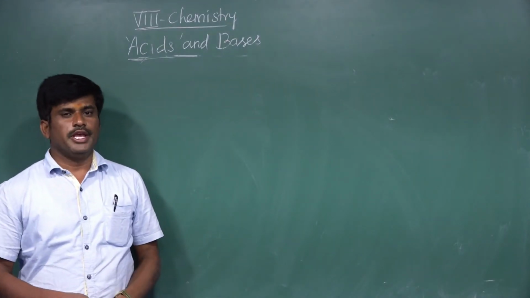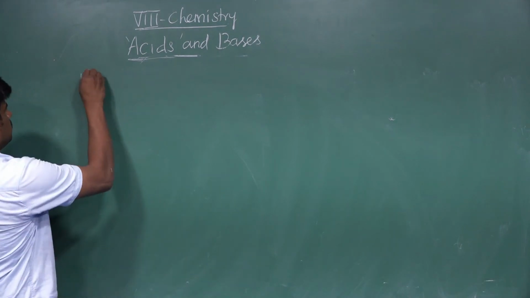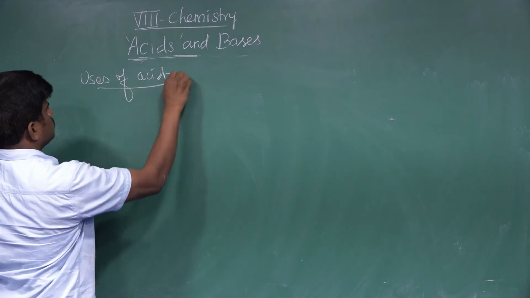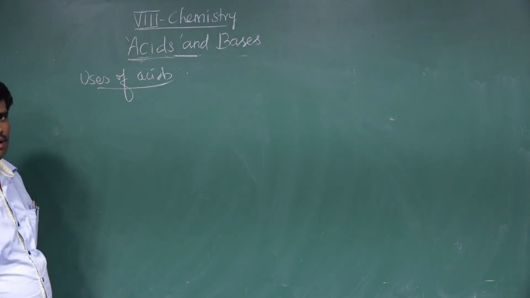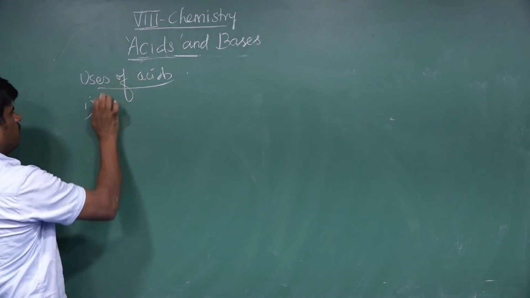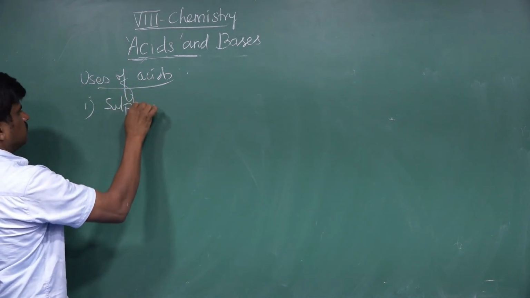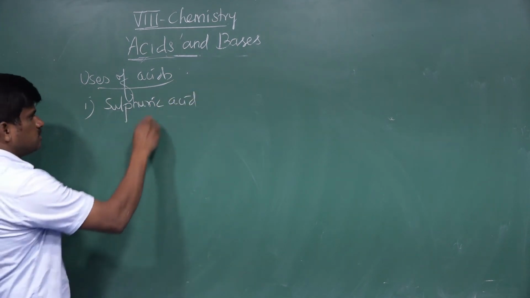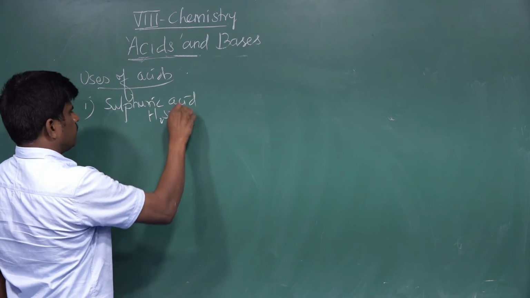Next we go to uses of acids. The first acid is sulfuric acid. What is the formula of sulfuric acid? H2SO4.